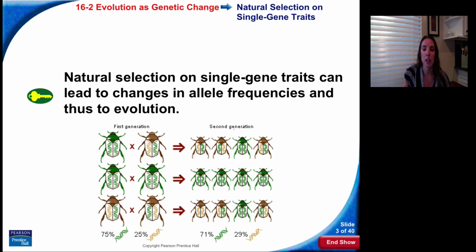Natural selection on single gene traits can lead to changes in allele frequencies and thus to evolution. We can see in this beetle population, in the first generation, 75% have the green allele, 25% have the brown. In the second generation, we see a slight change in allele frequency. Now 71% have the green allele and 29% have the brown. So we can see the brown is increasing in frequency, just slightly.